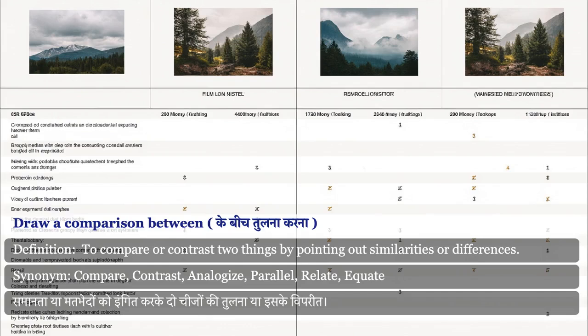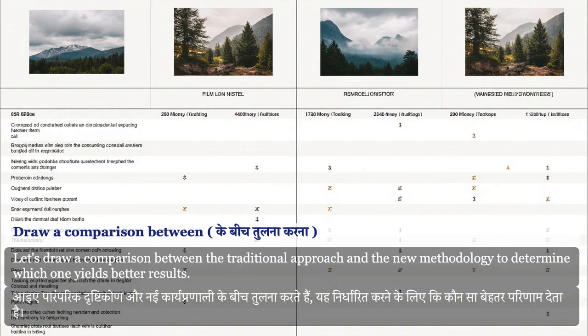Draw a comparison between. To compare or contrast two things by pointing out similarities or differences. Synonym for draw a comparison between: compare, contrast, analogize, parallel, relate, equate. Let's draw a comparison between the traditional approach and the new methodology to determine which one yields better results.